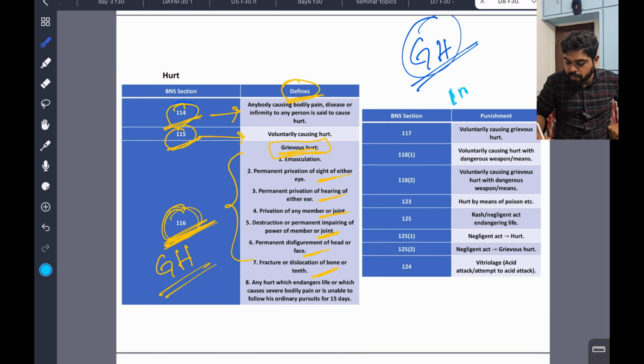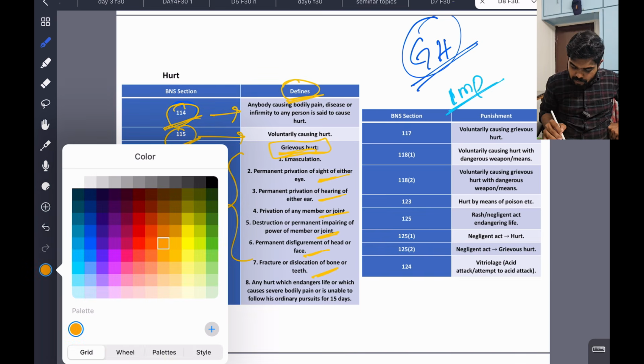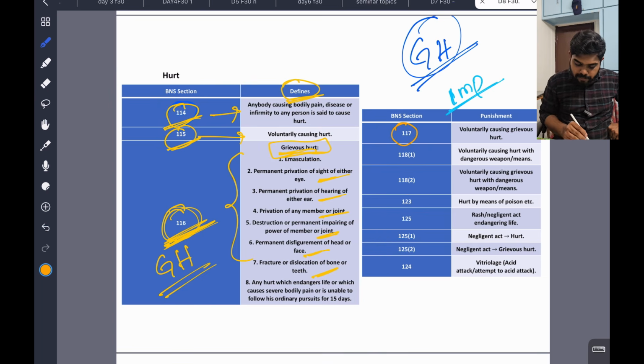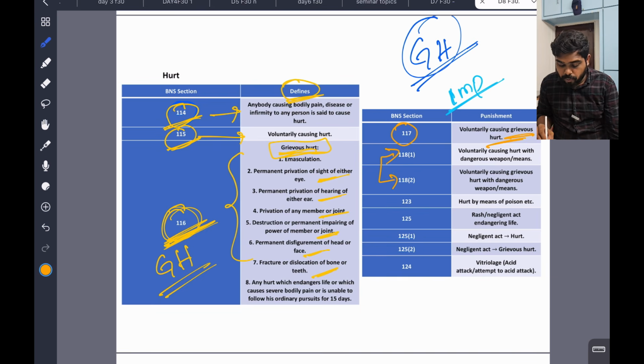Please write it. 117 is voluntarily causing grievous hurt, and grievous hurt was 116. 118 has two parts. 118(1) is voluntarily causing hurt with a dangerous weapon, like a knife. 118(2) is voluntarily causing grievous hurt with a dangerous weapon. In 118(1) they are hurt, but it is not grievous hurt. Grievous hurt is 118(2). Important.